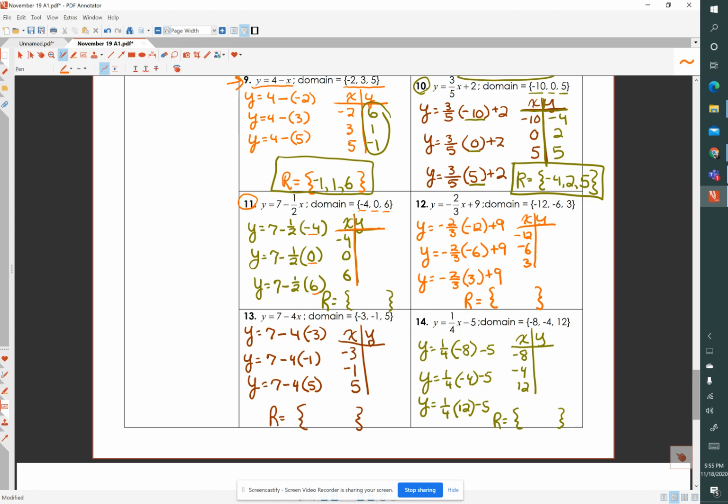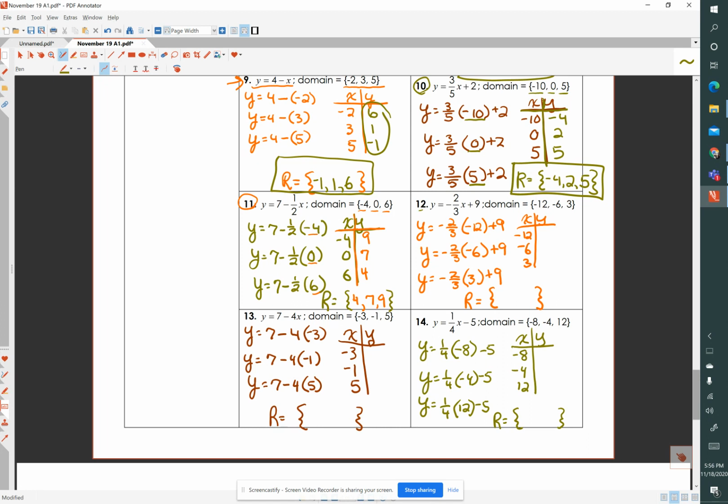And I find that when x equals -4, y equals 9. When x equals 0, y equals 7. And when x equals 6, y equals 4. So my range is the values of y, which are 4, 7, and 9. And if you want some extra practice, you can go ahead and graph these.